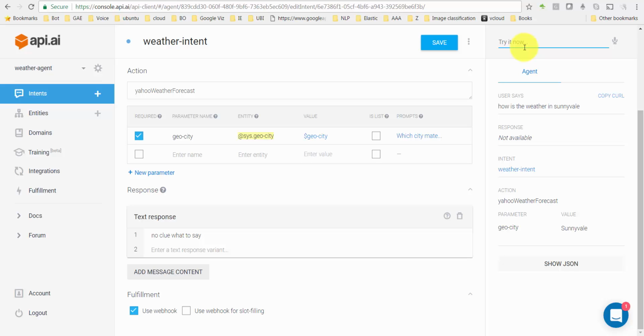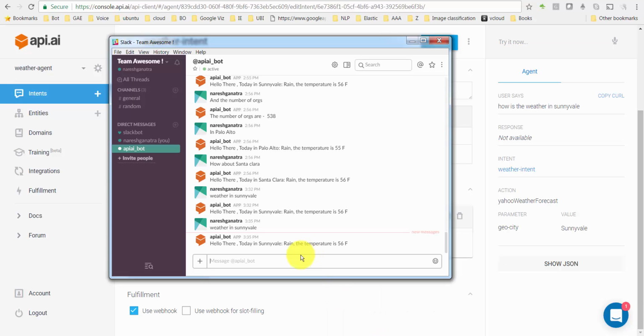Hopefully this gives you some idea on what API.ai is. I know this is a very basic example. In my next tutorial, I'm going to try and show another example which will show you how to do the same thing, right? Weather in Sunnyvale.